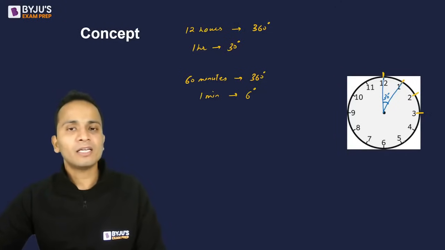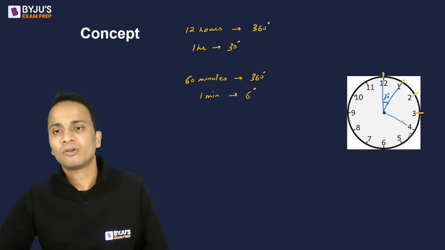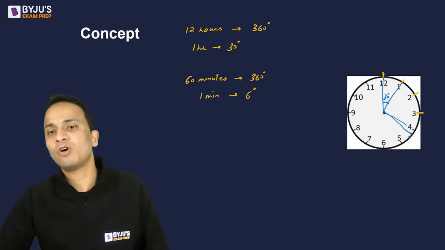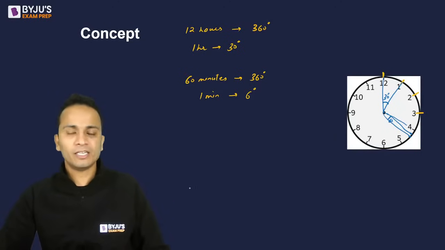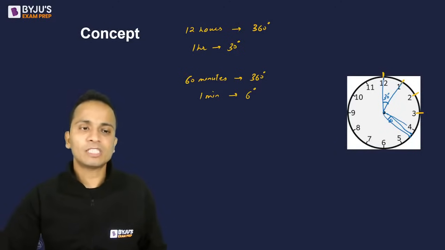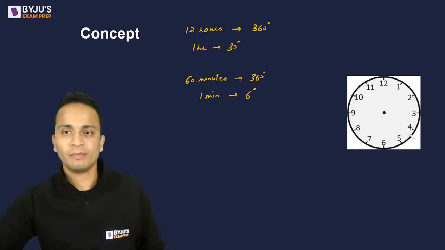Now every hour location is divided into 5 parts. So if I look at this very small part, ये जो छोटा सा part है, angle subtended between these minutes location, this will be 6 degrees. So this is the basic concept that we start with. अब अगर एग्जामिनेशन में सारे बेसिक कंसेप्ट अप्लाई करने लगे तो टाइम बहुत ज्यादा लग जाएगा क्वेश्चन को सॉल्व करने में, सीधी सी बात है.